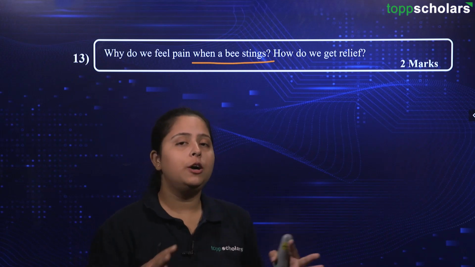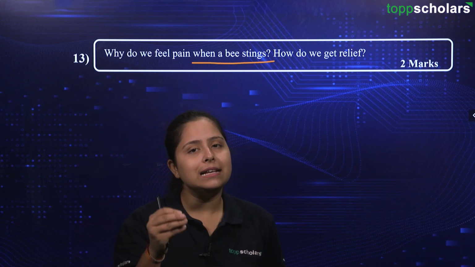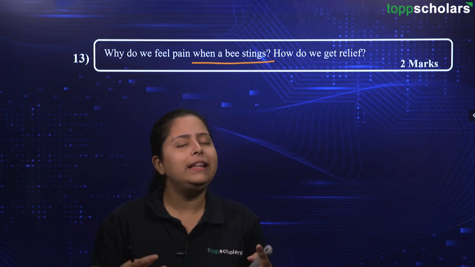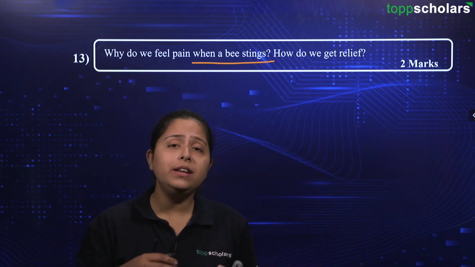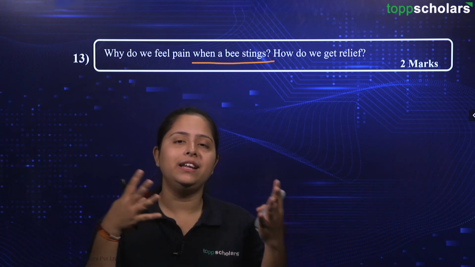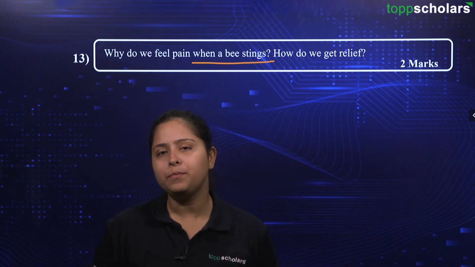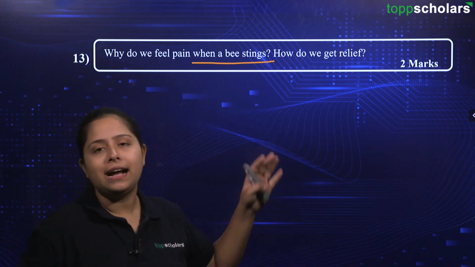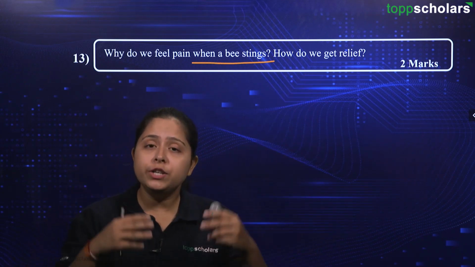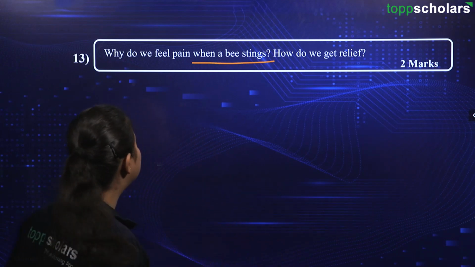Now I want you to extrapolate your understanding before we go for the solution. Basically I just told you that an acid is released when the bee stings you. Then how will you cope with that acid that is produced? Obviously we need to neutralize it, right? And for a neutralization reaction we have a base reacting with an acid. So for this acid we need to add some base. When we do that, the acid will be neutralized and we will get relief. This is how you may visualize what the question is asking you. Okay, let us go for the solution now.